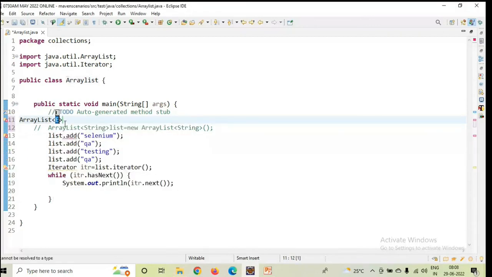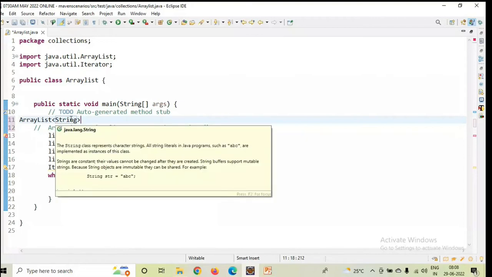So I'm taking this one. Now it is showing some element type here. Now I'm giving that as String. The data type we need to supply here, so I'm writing String. The next thing, you have to specify your reference object. It may be your name also, you can declare it, because we are going to initialize it.